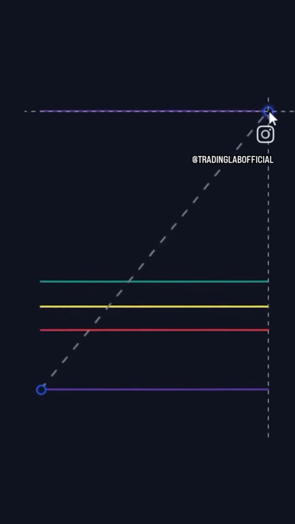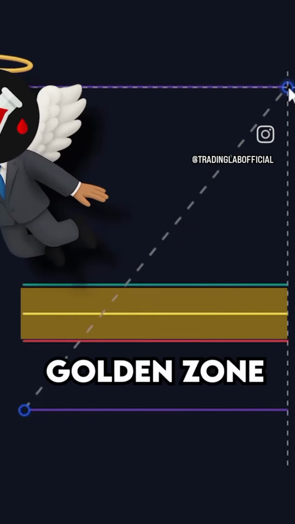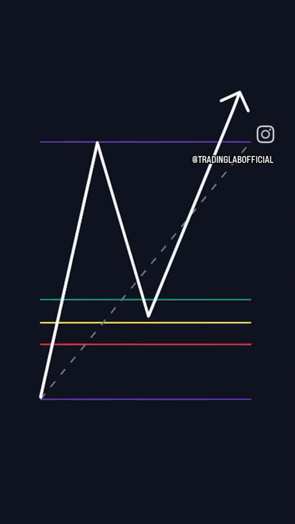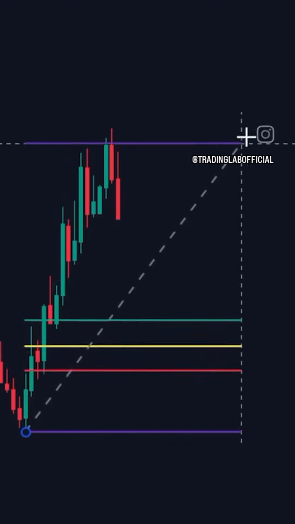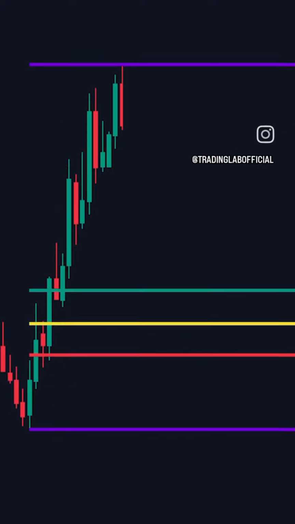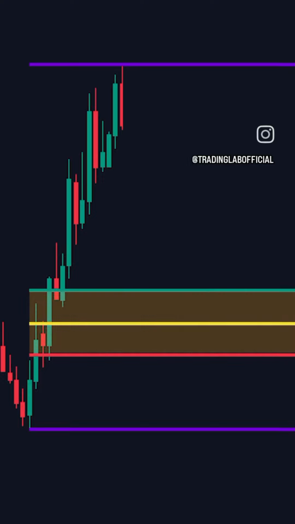These levels are what's called the golden zone, or where price has the highest probability to reverse. But we're gonna add a little bit more to it to make our edge even greater. First, find an uptrend, mark from the low of the uptrend to the high of the uptrend. Once this is done, we now have our golden zone, where price is most likely to reverse.